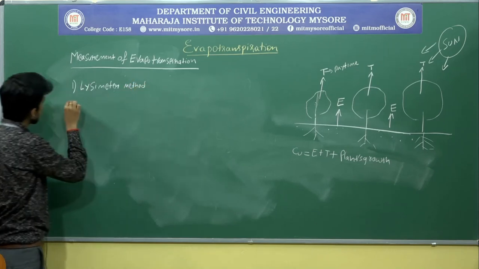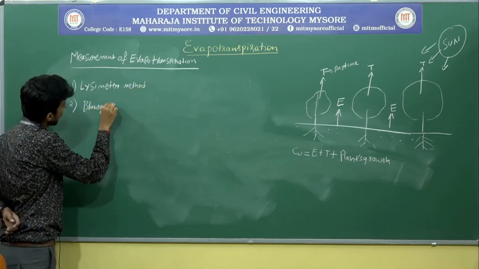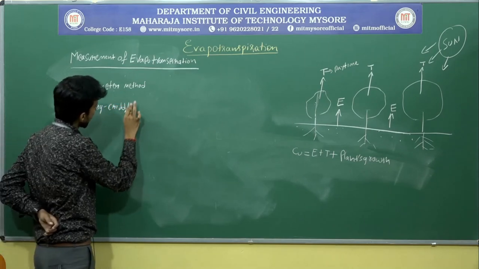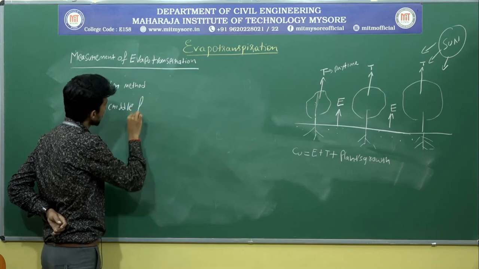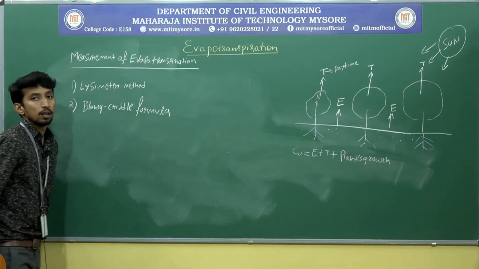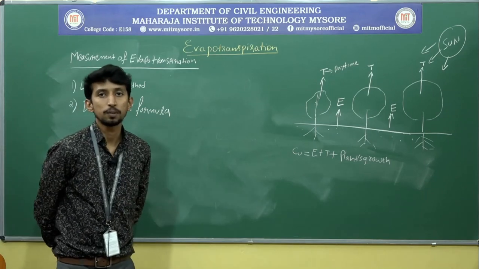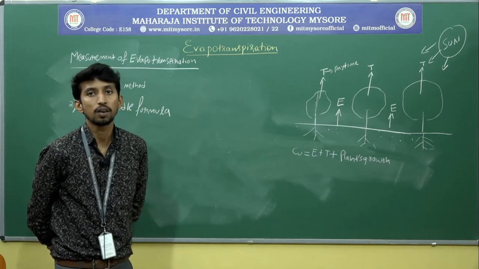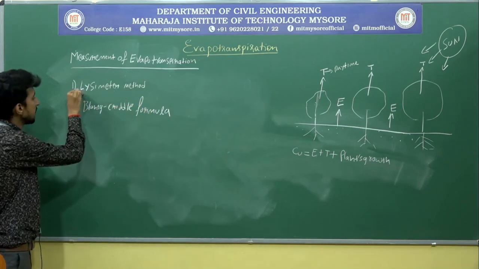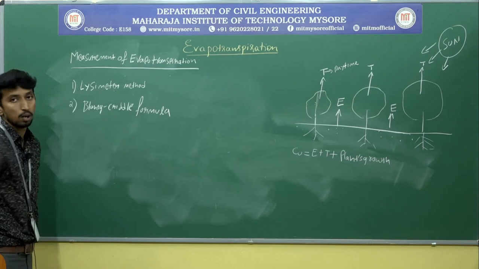The second one is Bentley-Creedle's formula. There are various methods for the measurement of evapotranspiration, but from our exam point of view, we are going to concentrate only on the lysimeter and Bentley-Creedle's formula.